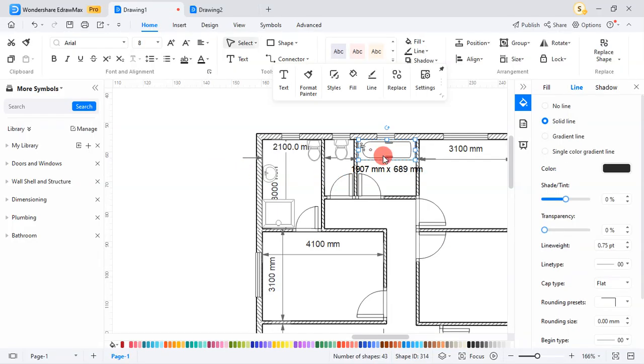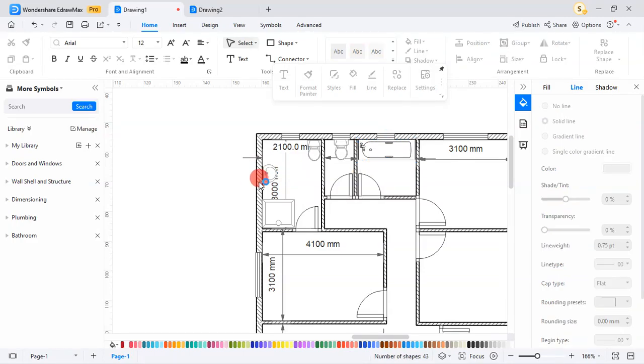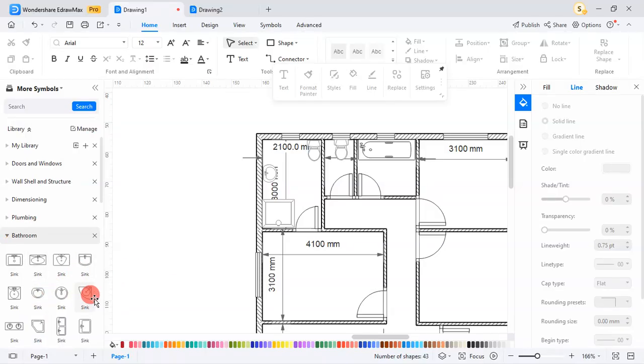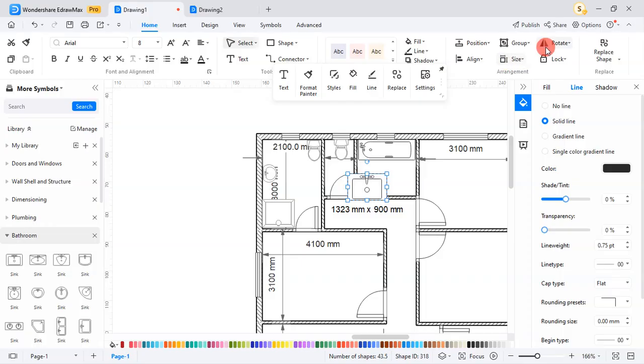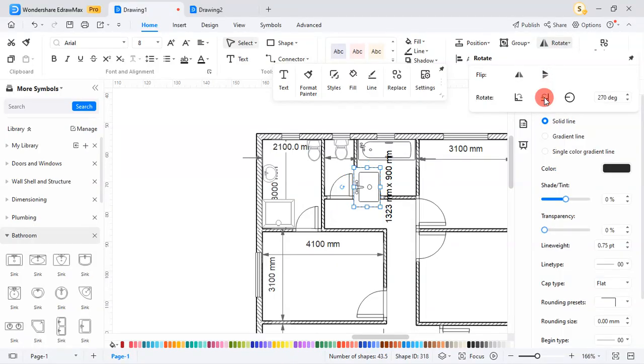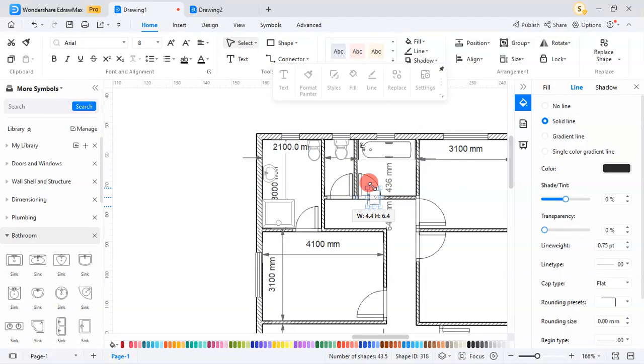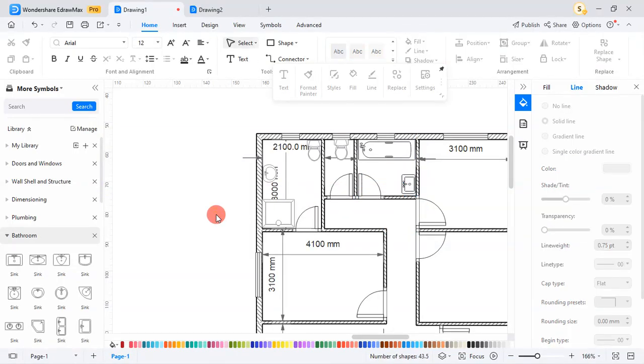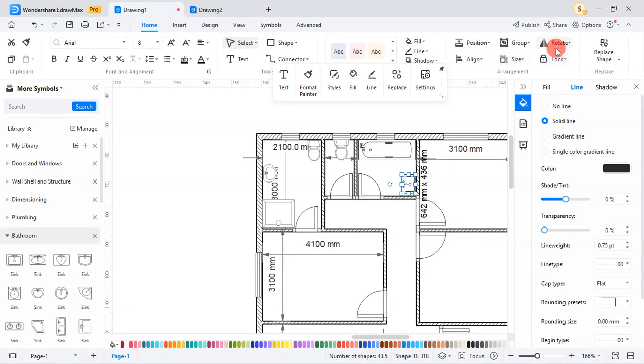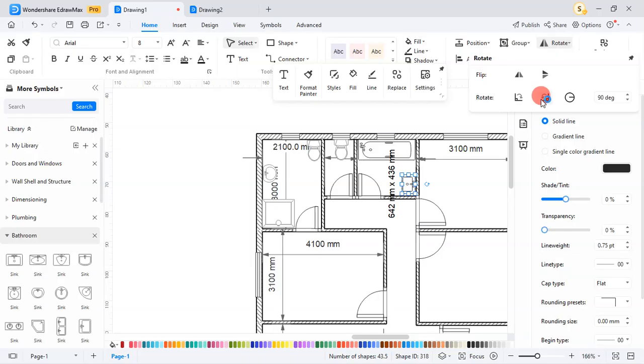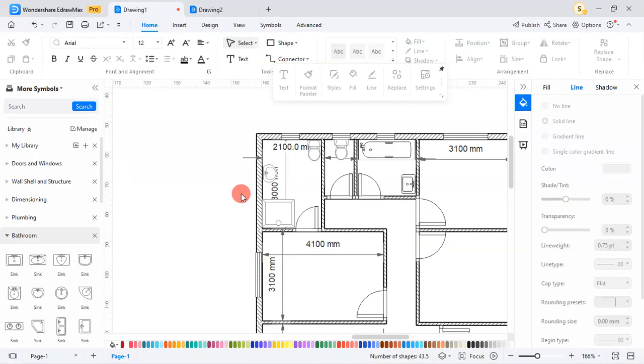So this is fine. No, I have my bath outdated and I need a sink. Let me go to bathroom order. Okay, so I can see different kinds of sinks. I have to rotate. Then I scale again. And to this side. Sorry, I have to rotate. Rotate. Okay, so this is much better.